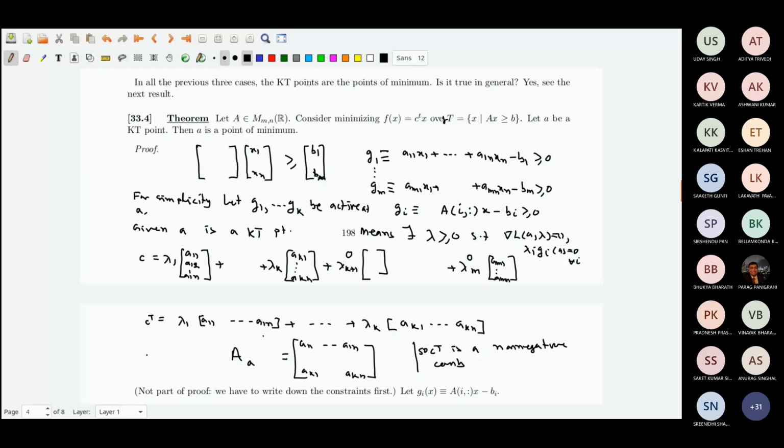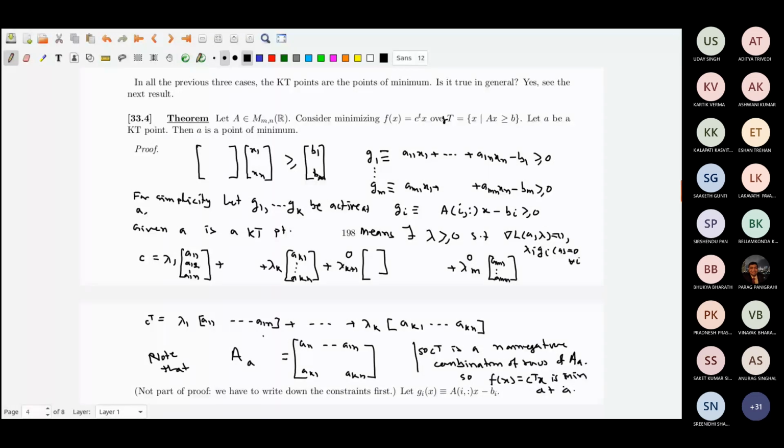Note that this is a combination of rows of A subscript a. And so f(x) equal to C transpose x is minimized at A. Okay, that is what it means.